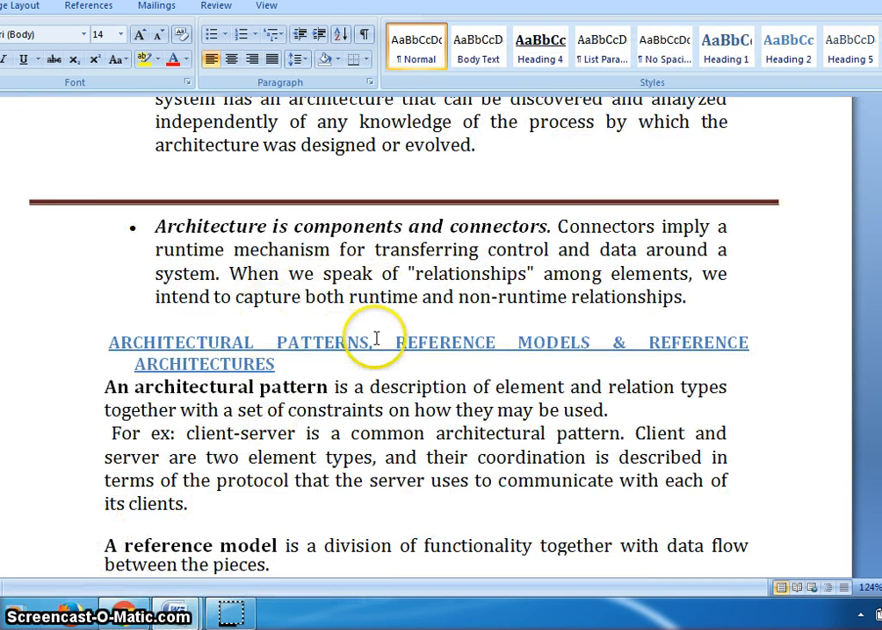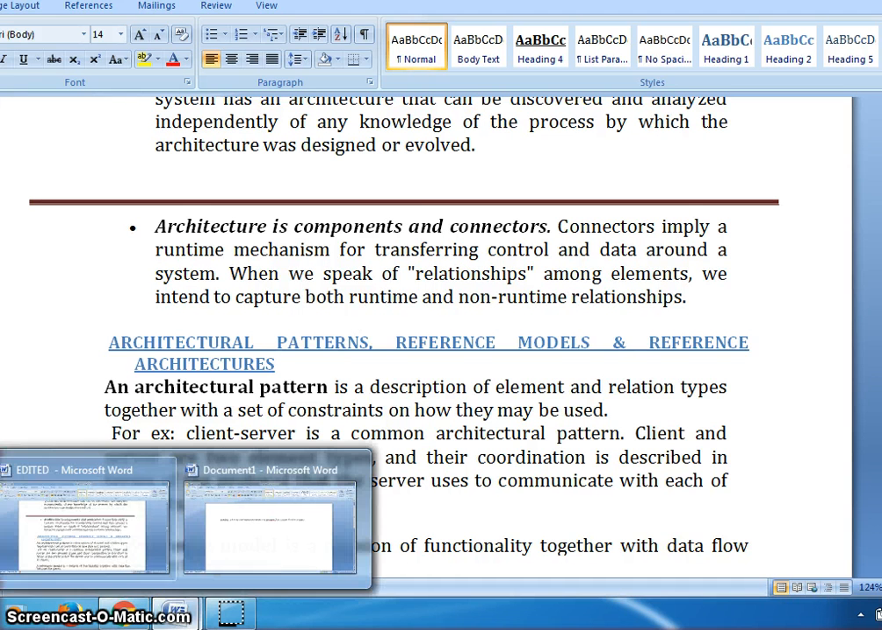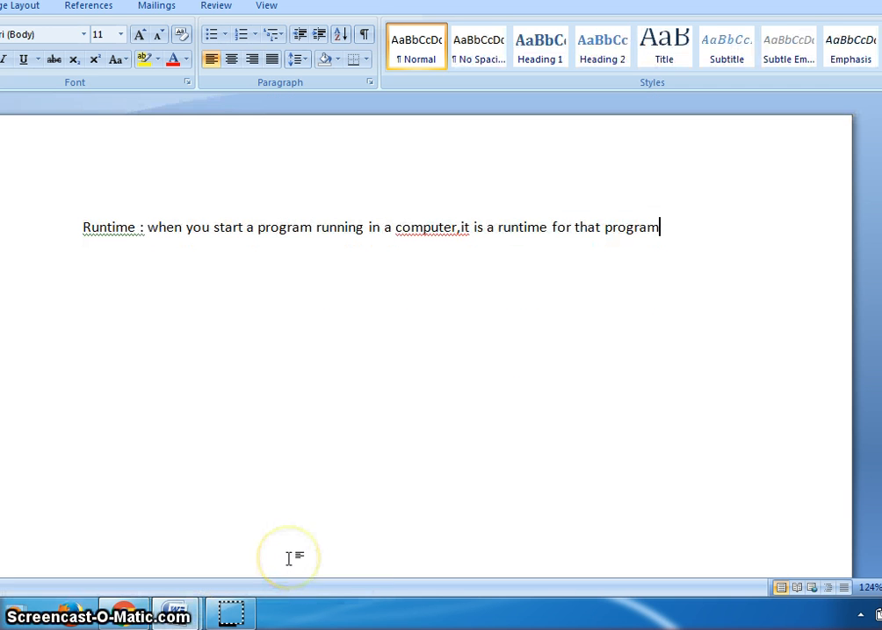Also, these components and connectors intend to capture both runtime and non-runtime relationships. Non-runtime means when a program is not running and all the elements are in a state called idle state. That is also we can define non-runtime element like this.